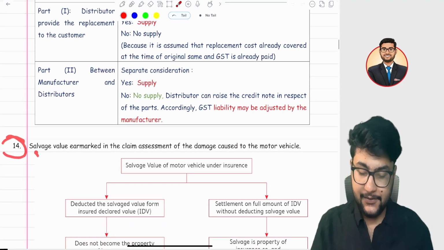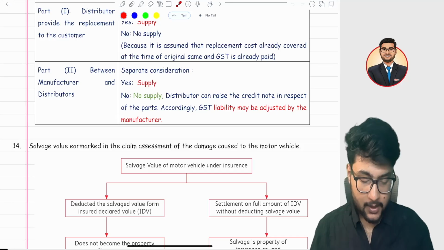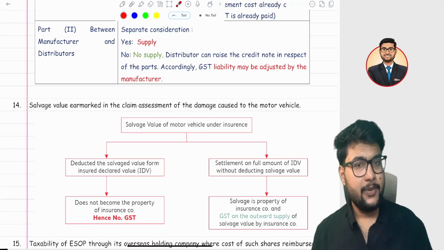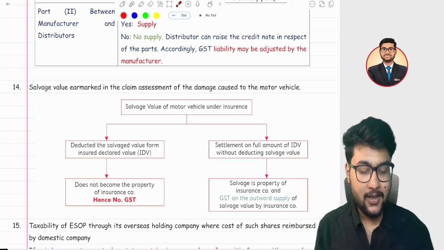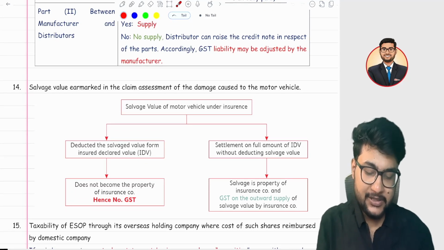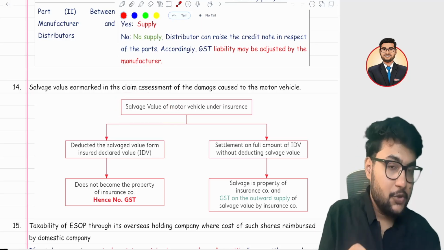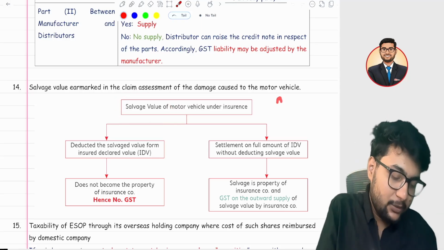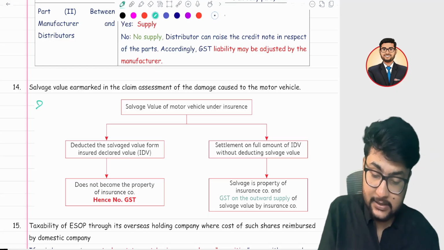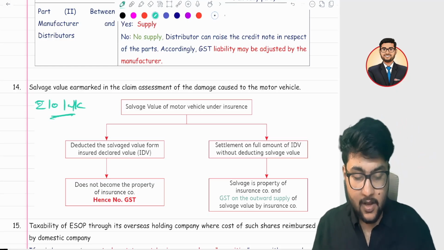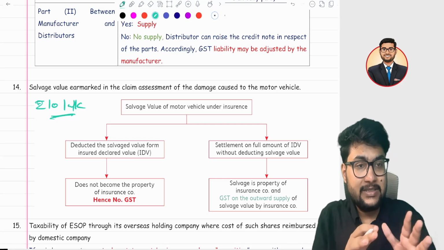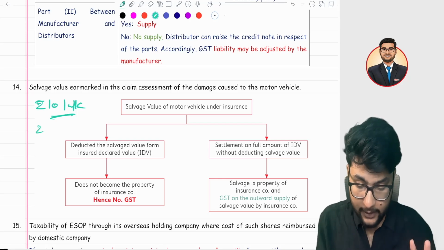Point 14, salvage value. Let's take an example. You have recently purchased a car and you met with an accident and your car got damaged. Now the insurance company will come. The insurance company has two options. You have taken the insurance and the car value is around 10 lakh rupees. Suppose the car's salvage is around 1 lakh rupees.